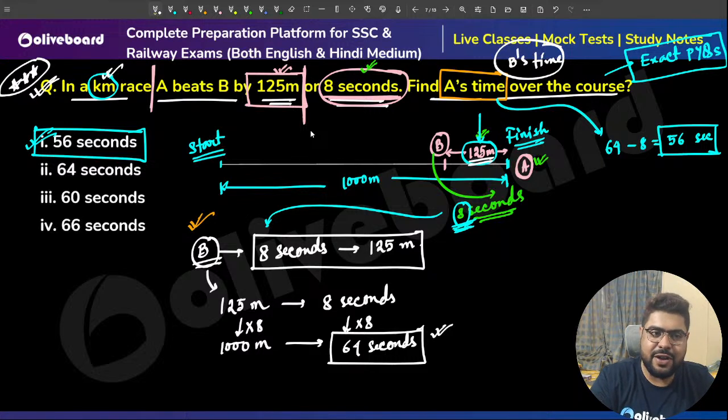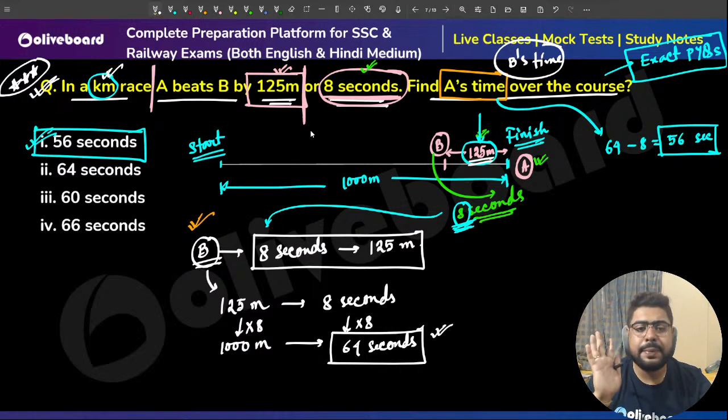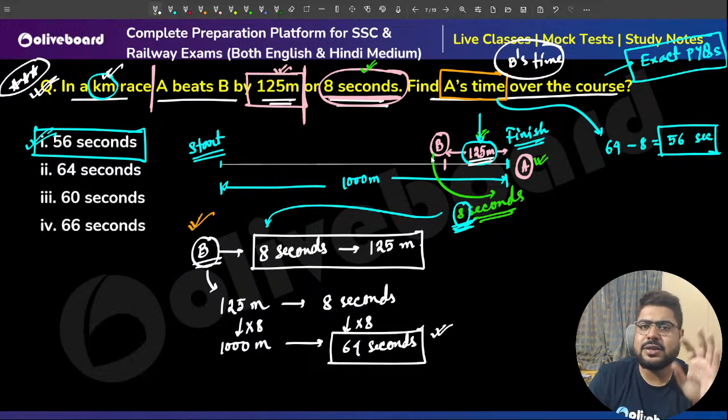Moving on then. I am hoping this is absolutely clear. Again, I am saying do not memorize this. Just focus on the learning part. Once you understand what is going on over here, any question of this type takes 10 to 15 seconds at maximum. 125 meters in 8 seconds, 1000 meters, 8 times 8 is 64 seconds. Done.